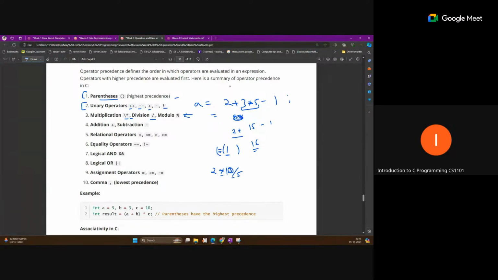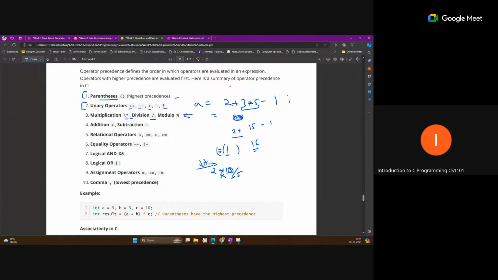So the operation is performed based on associativity. Associativity defines, if two or more operators have the same precedence, which side's operation will be performed first. That operation will be performed left to right. So here multiplication will be performed first, then division, and it will not affect the answer, but the compiler will perform this computation in left to right manner.